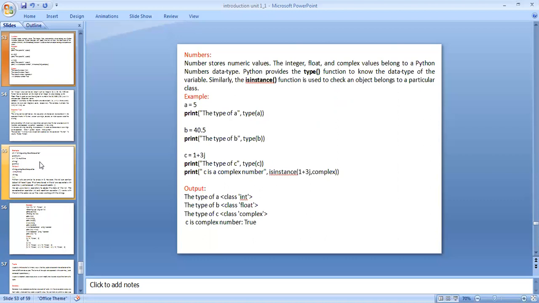Python provides the type function. Where do we use the type function?